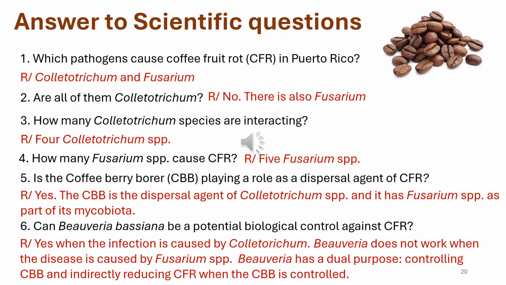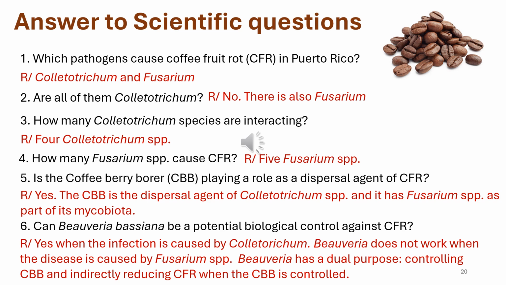With all this information, now we can answer the scientific questions that we formulated in the beginning. The first one: which pathogens cause coffee fruit rot in Puerto Rico? Colletotrichum and Fusarium. Are all of them Colletotrichum? No, there is also Fusarium. How many species of Colletotrichum are interacting? Four species of Colletotrichum. How many Fusarium cause coffee fruit rot? Five species of Fusarium. Is the coffee berry borer playing a role as a dispersal agent of coffee fruit rot? Yes, the coffee berry borer is the dispersal agent of Colletotrichum, and it has Fusarium as part of its microbiota.